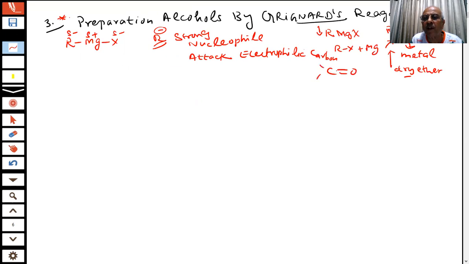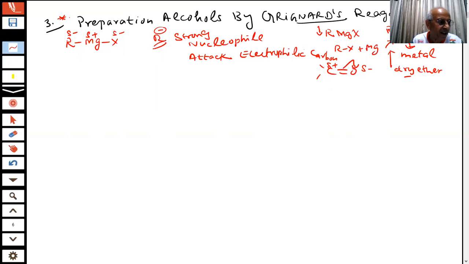For example, this carbon. Yes, sir. This carbon is positive. You know about it, because here electrons are going towards the oxygen. Oxygen is more electronegative. This is a pi bond. So this carbon is highly electrophilic, and this R minus is highly nucleophilic, and it can come here.